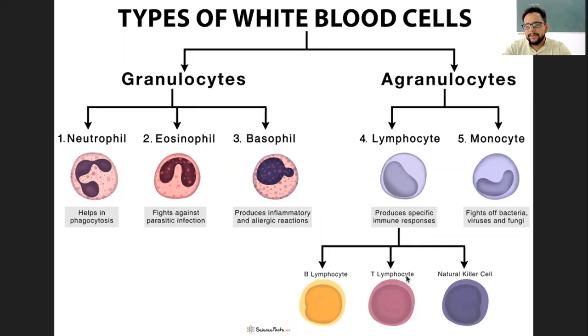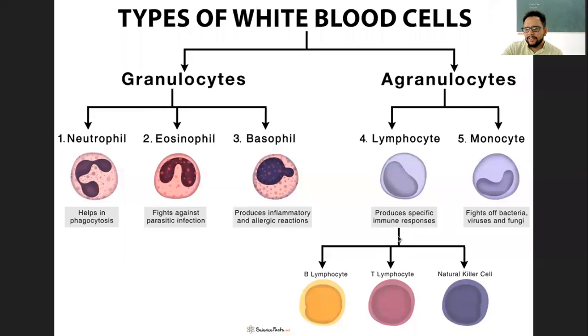While this T lymphocyte is produced in bone marrow, and this T stands for thymus, and they are matured in the thymus gland. The thymus gland is located right behind your sternum, right at the center portion of the chest. And these T lymphocytes mature there. They are produced in the bone marrow, they will be carried to the thymus gland using blood or lymph, and using the thymus gland, they will attain the mature stage, and that's when they are ready to fight the infection.